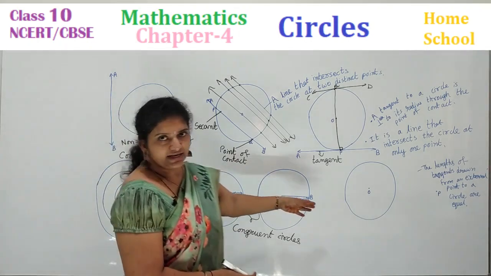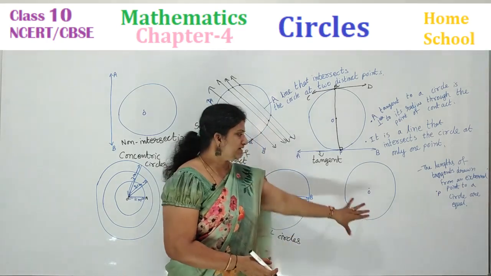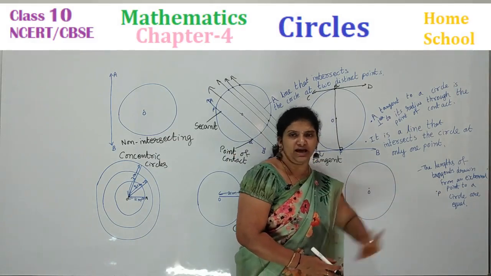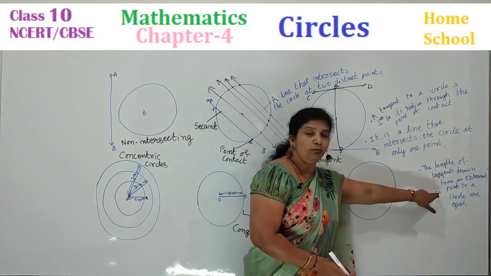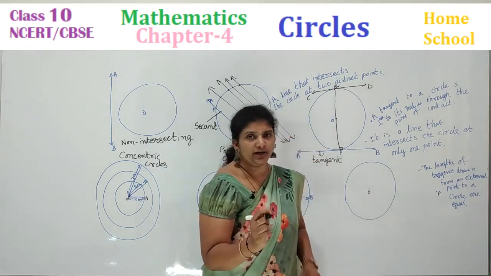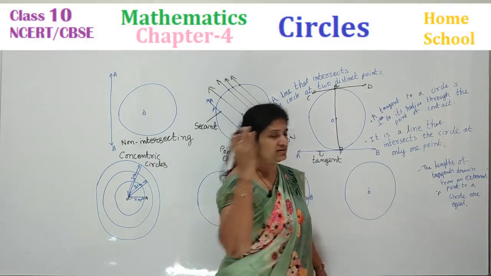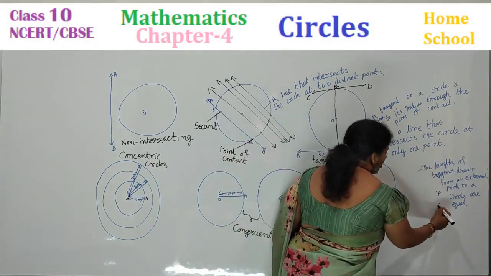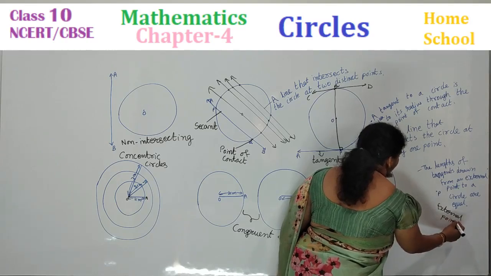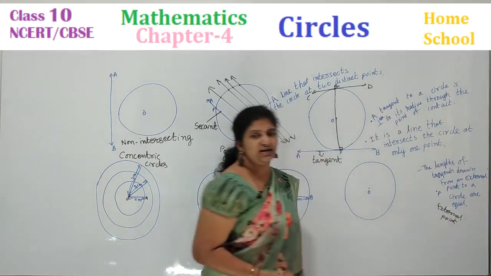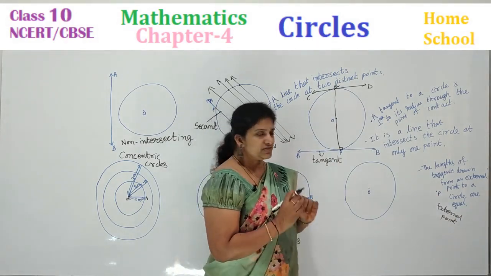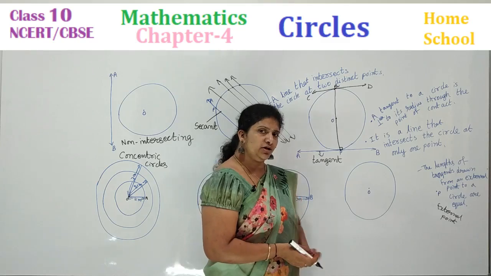And last but not least, you can see a circle. Somewhere I have marked a point here, children, that is P. What is the point marked here? That is called the external point, which means it is outside the circle. So from the external point, how many tangents can you draw to a circle? Observe here carefully.